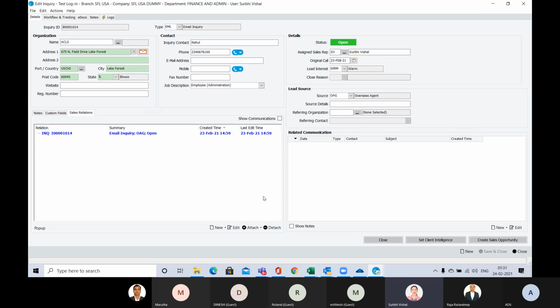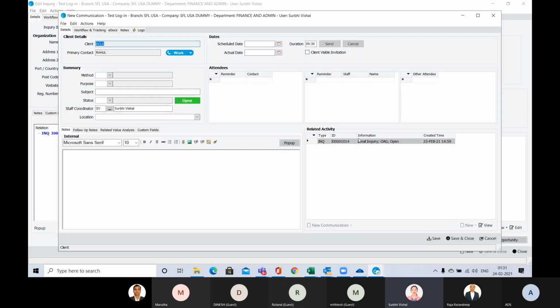Okay. The next is the related communication. As you remember, I have talked about the communication manager. So what your salesperson has to do is go here, click new, and then the communication management screen will open.